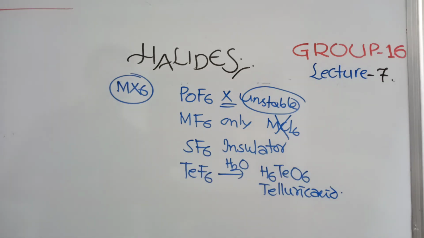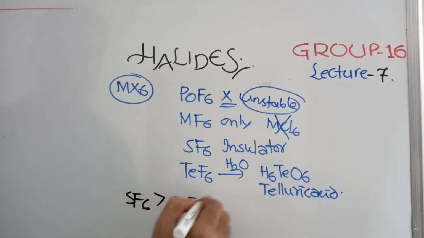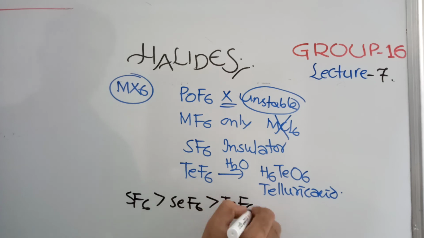About hexahalides, these are a few important lines you can see. POF6 is not possible, only MF6 is possible, other hexahalides are not possible. SF6 is an insulator, and TeF6 on hydrolysis gives telluric acid. If you see the stability, SF6 is more stable than SeF6, which is more stable than TeF6. The remaining are not possible, so these are the only ones possible. This is the stability order you can say.